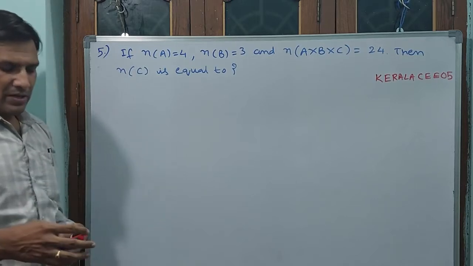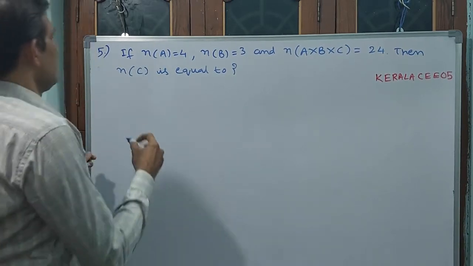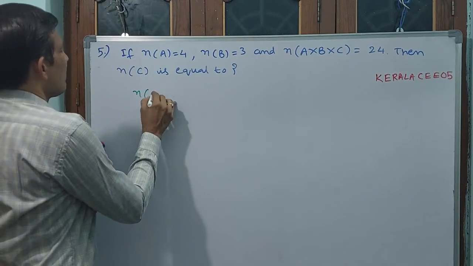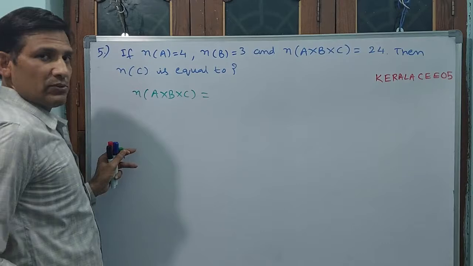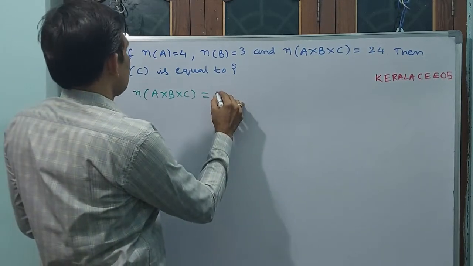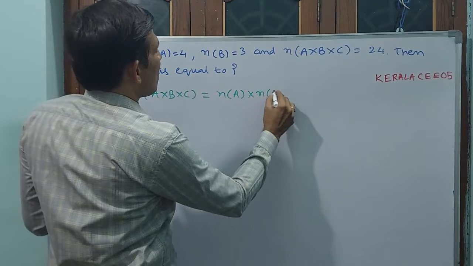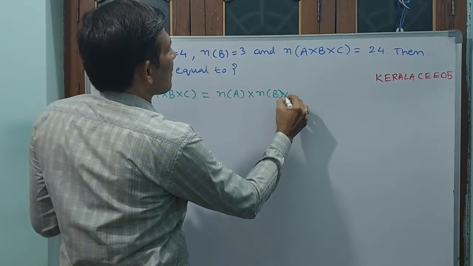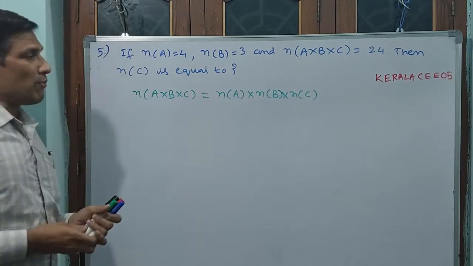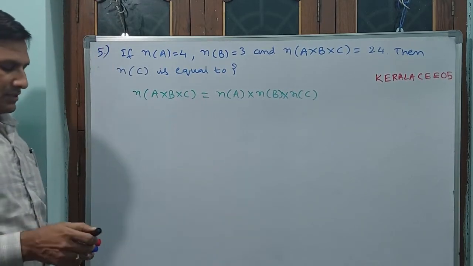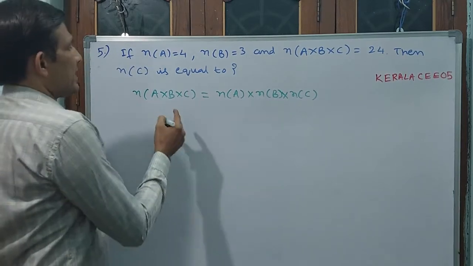Okay. See, this is a direct formula based question. I am writing this formula, you see. N of A cross B cross C is equal to N of A cross N of B cross N of C. Okay? Number of elements. If that is the case, then you see what I am writing.